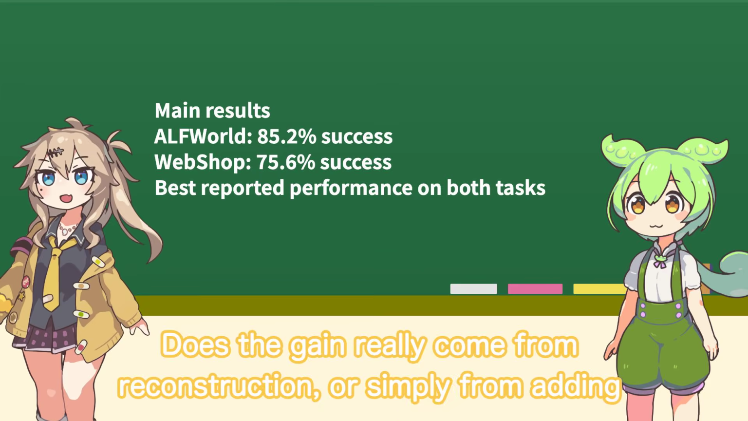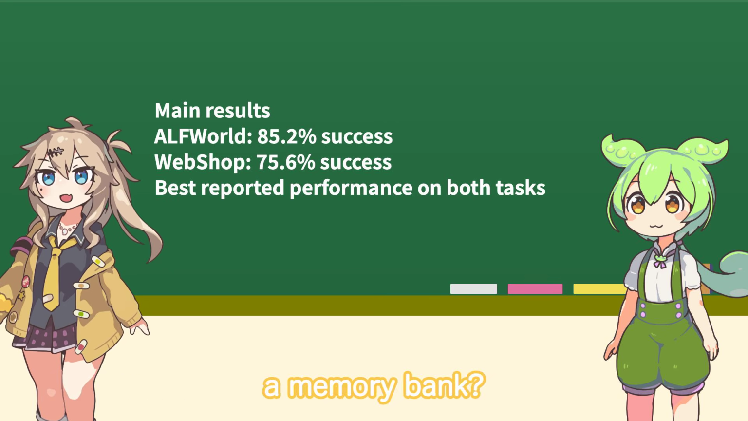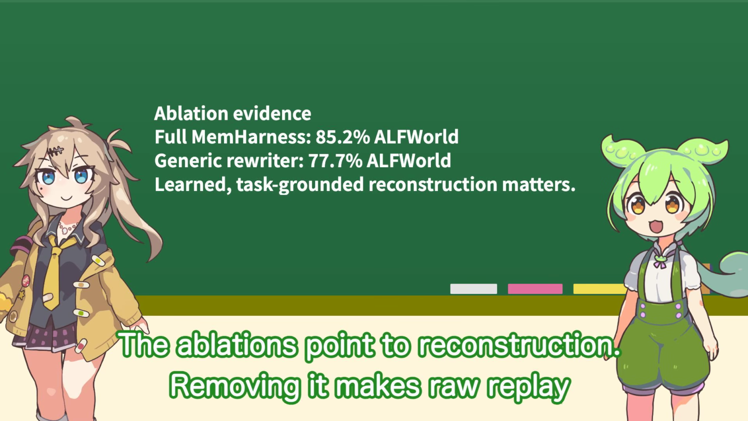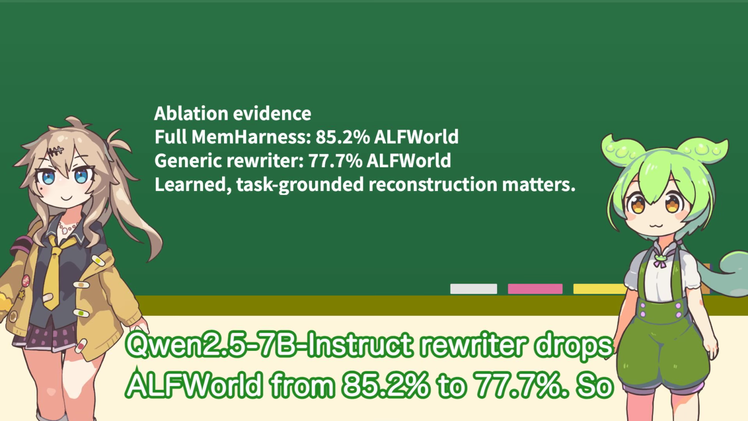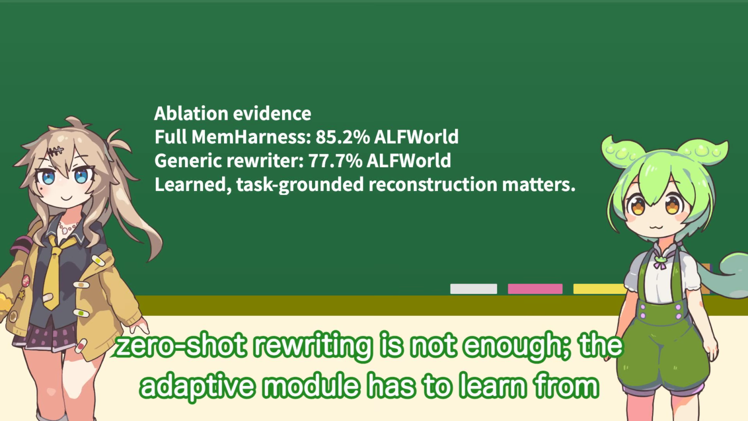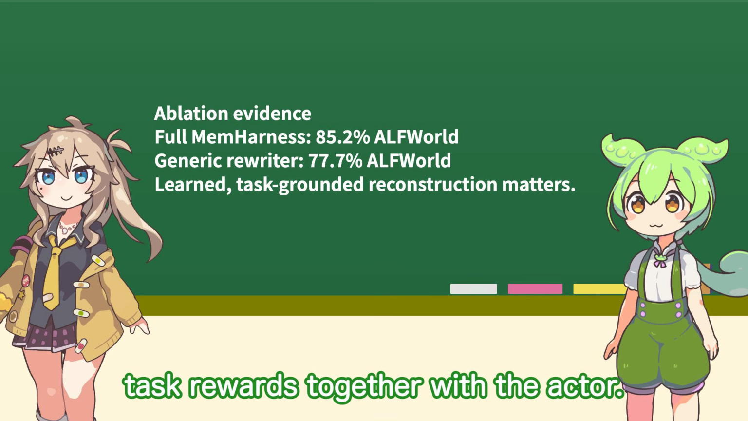Does the gain really come from reconstruction, or simply from adding a memory bank? The ablations point to reconstruction. Removing it makes replay harmful, while replacing the internal reconstruction module with a generic Qwen 0.5B Instruct rewriter drops ALFWorld from 85.2 to 77.7%. So zero-shot rewriting is not enough. The adaptive module has to learn from task rewards together with the actor.